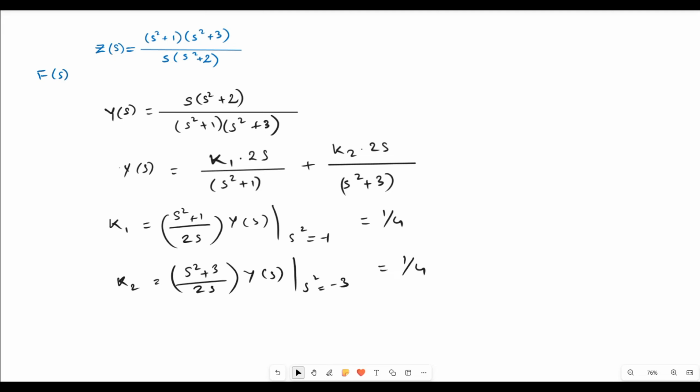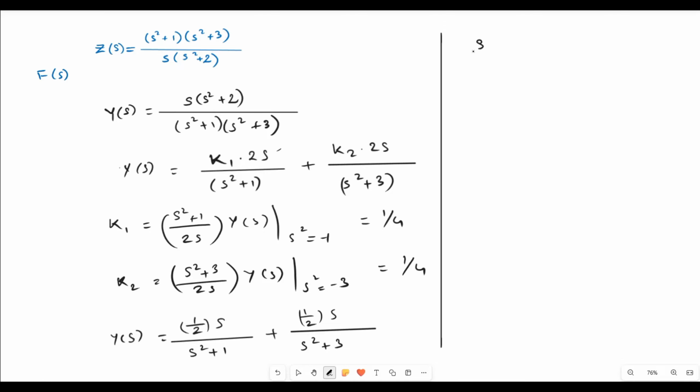So both the values are 1 by 4. So now YS equals 1 by 4 and 2S will get multiplied. So it will be 1 by 2. So we can directly write this as half S divided by S square plus 1. Then we have here also half S divided by S square plus 3. So now let's see the elements. So for S divided by S square plus 1 multiplied by half, this is in the form of aS divided by S square plus b. So here the value of a is half, value of b is 1.